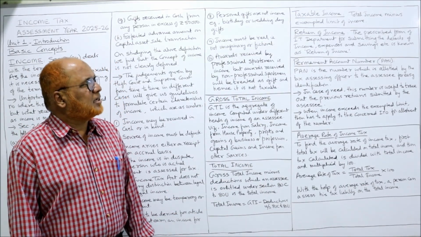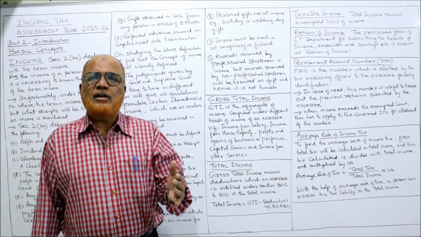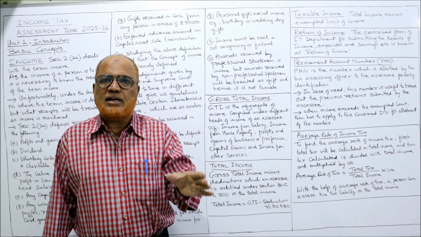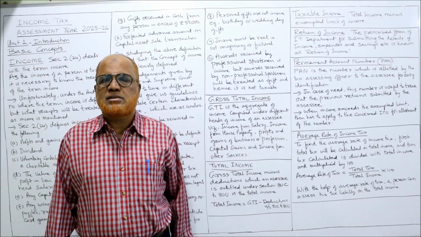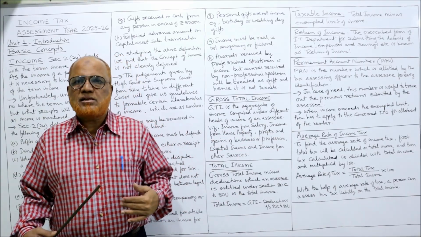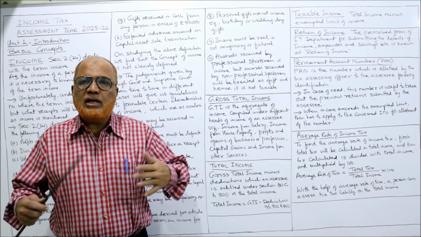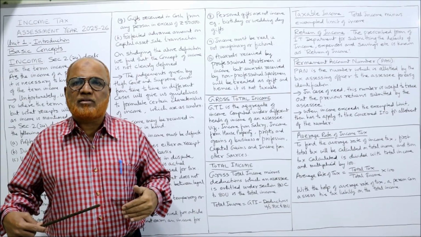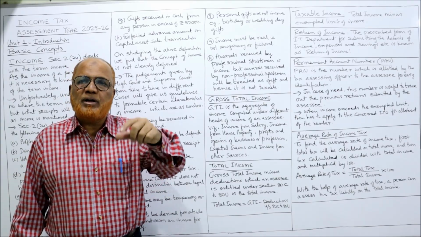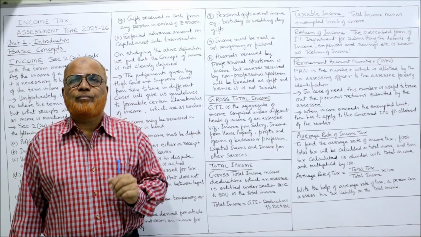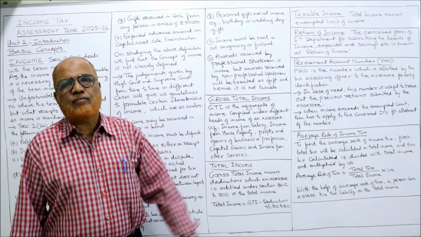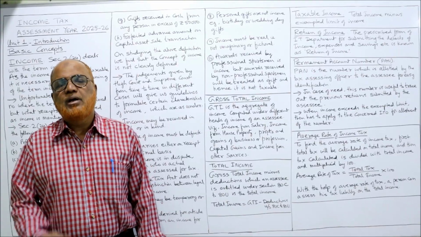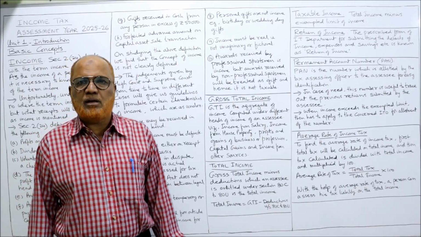Next concept is return of income. Return of income means submitting all the income, expenses, and details of information to the income tax department. For example, I am the assessee. I have to give to the department all the information about my income, about my expenses, about my savings. All the information should be submitted to the income tax department in a form. That form is called return of income. So every assessee has to submit the return of income, giving the details of his income.